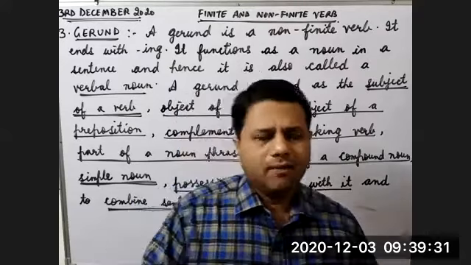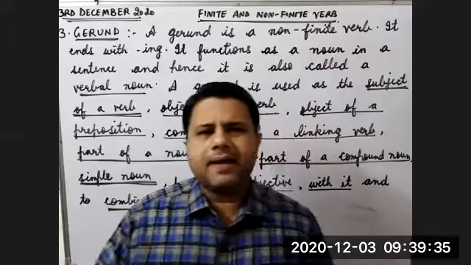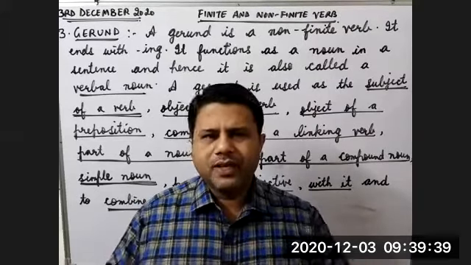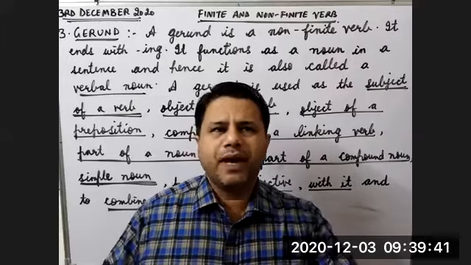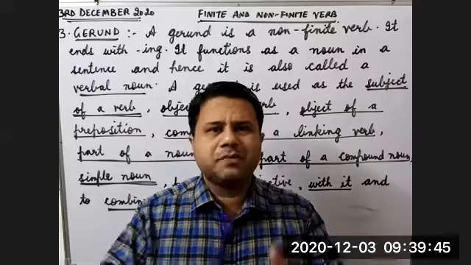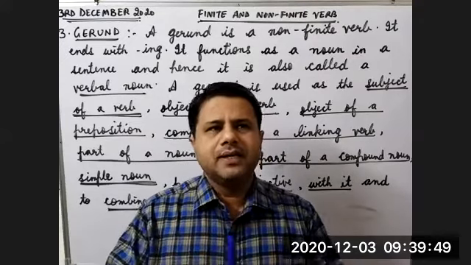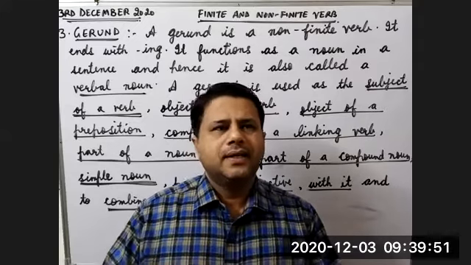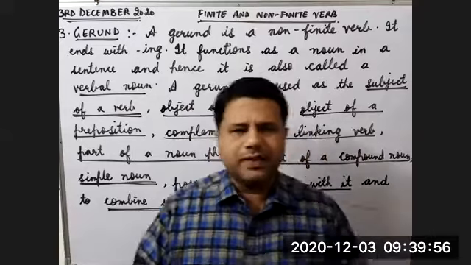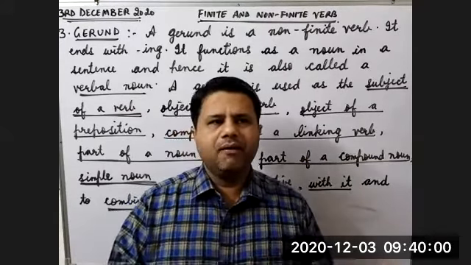These are compound nouns. You can make compound nouns by joining two words without a space, like sunflower, or you can make a compound noun with a space, like tablecloth. There will be a space between both the words. Tablecloth, it is a compound noun. You can also make a compound noun with the help of small hyphens, like brother-in-law.